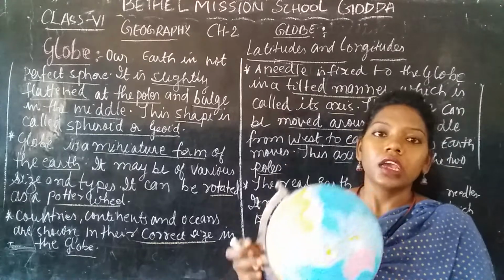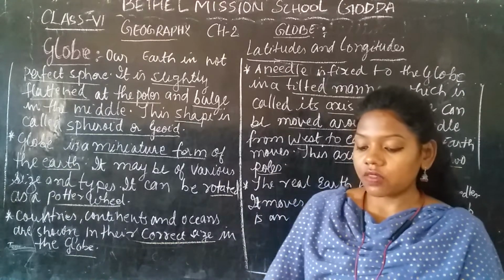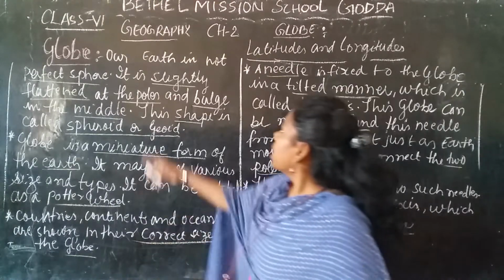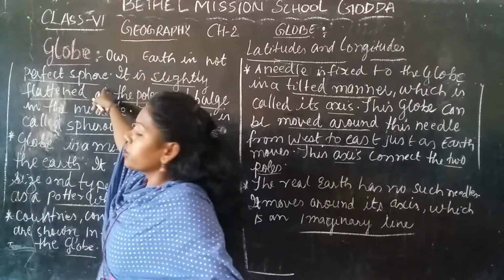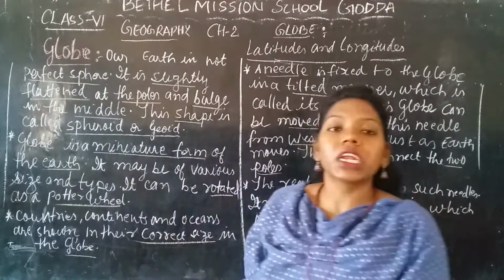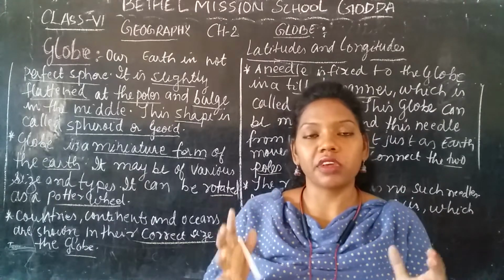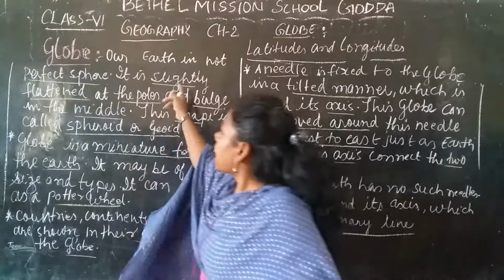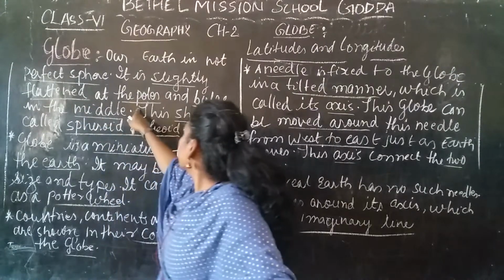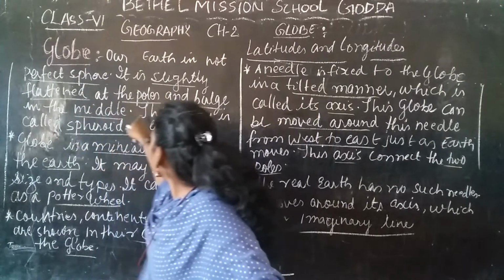As we study here, our Earth is not a perfect sphere. It is not perfectly round, but it is slightly flattened at the poles and bulges in the middle.